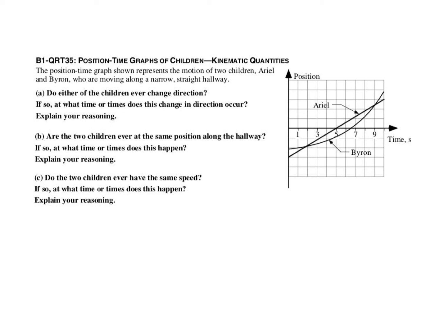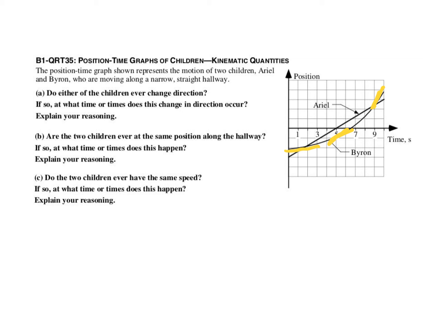Well, in both cases, the slope of the tangent line is always positive. For Ariel, the position graph is a line, so its slope is constant. So velocity never changes. It's always positive. For Byron, it's a little trickier, but not too much. If we draw a tangent line, we see that no matter where we draw that tangent line, it's always got a positive slope. And so Byron never goes in a negative direction, so Byron never changes direction.